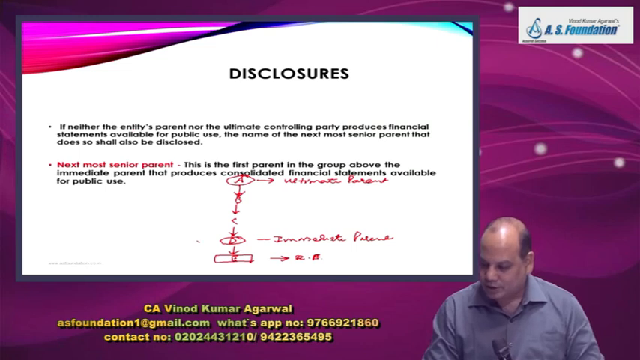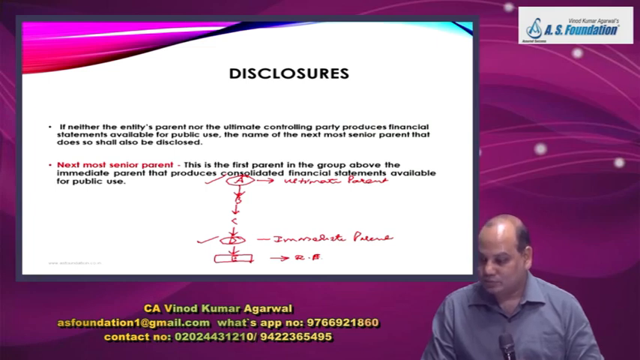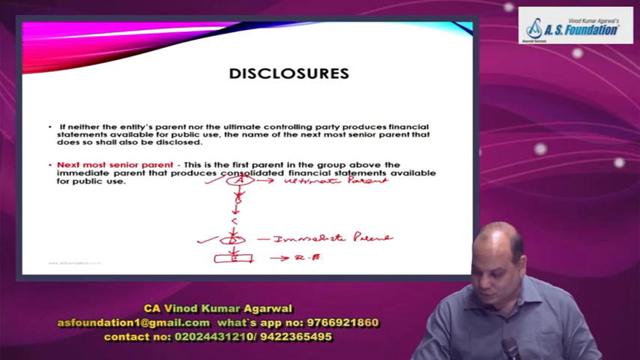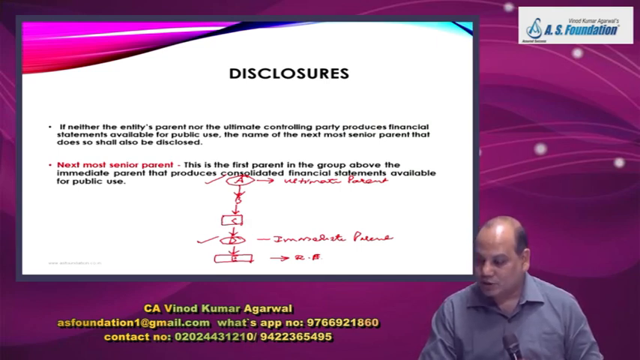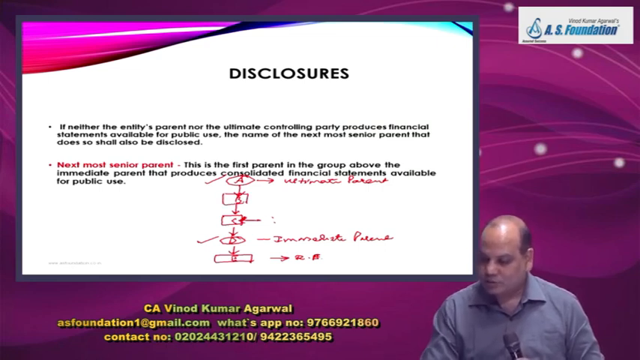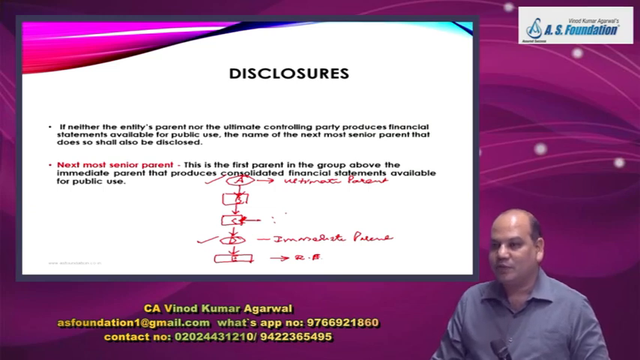If neither the entity's parent, meaning D, nor the ultimate controlling party, that is A, produces financial statements available for public use, then the name of the next most senior parent that does so shall be disclosed. Now who is the next senior parent? C and B. So first we will check whether C produces financial statements for public use. If yes, disclose the name of C. If no, then disclose the name of B if B produces financial statements for public use.